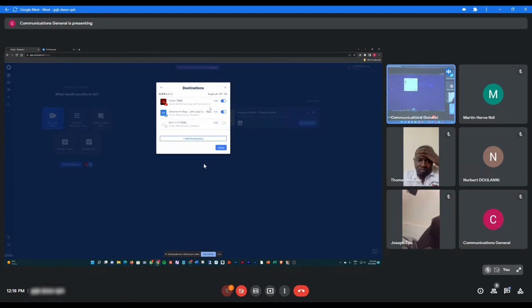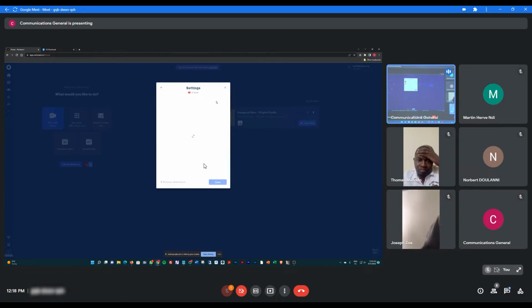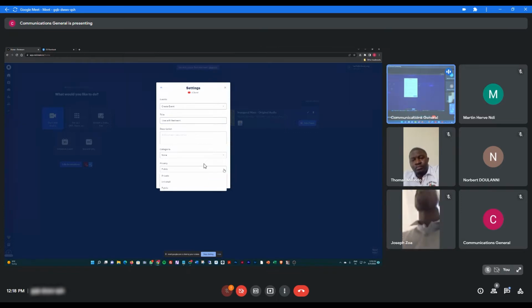So it will be your Missionary Claritin, and then your Facebook account also that should be there. Okay, then you can change this one. It should always be in public so that the people will see, of course. I will put it in private just for the sake of what we're going to do so that they will not see it.